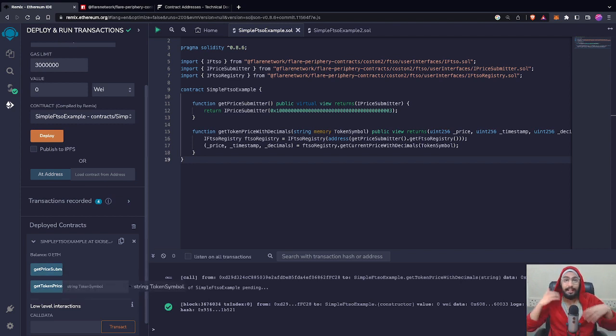So this time, let's actually check the price of Bitcoin. For Bitcoin, the token symbol is BTC, but we are on testnet, so we will pass test BTC, just pass in that, and then click on get token price.